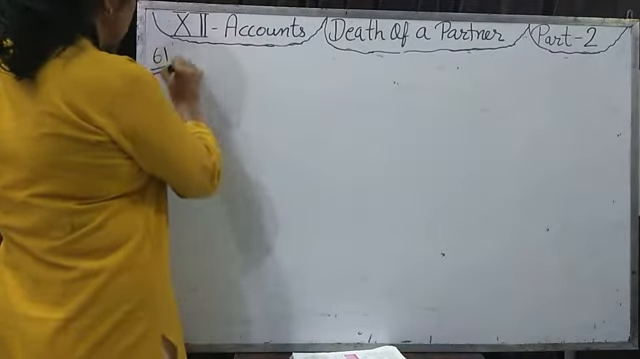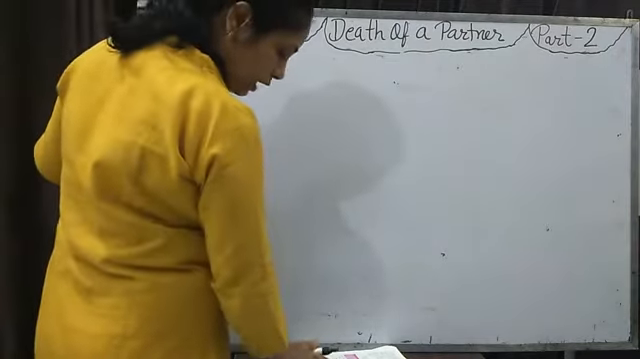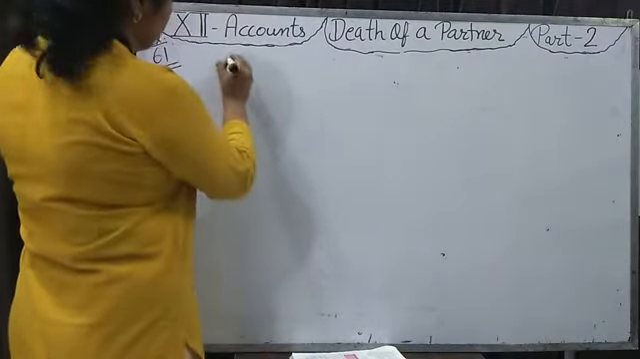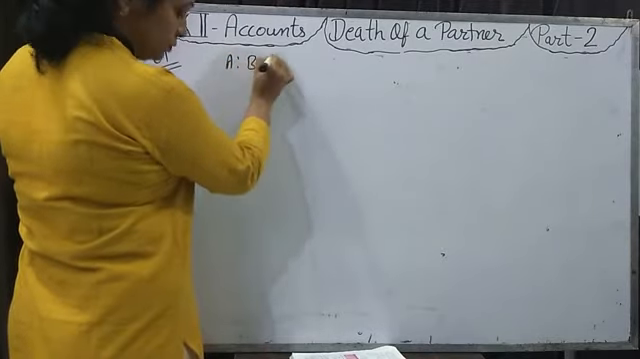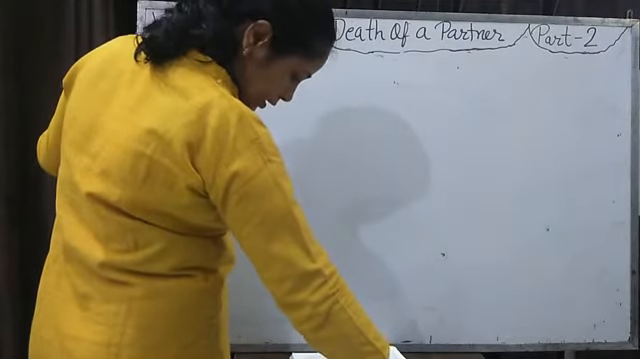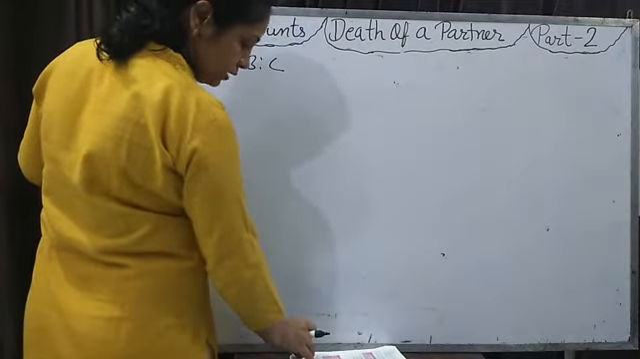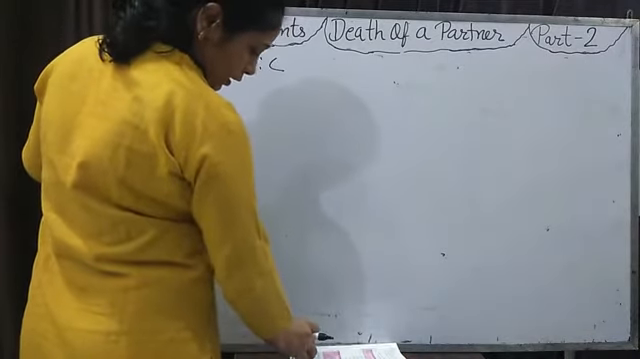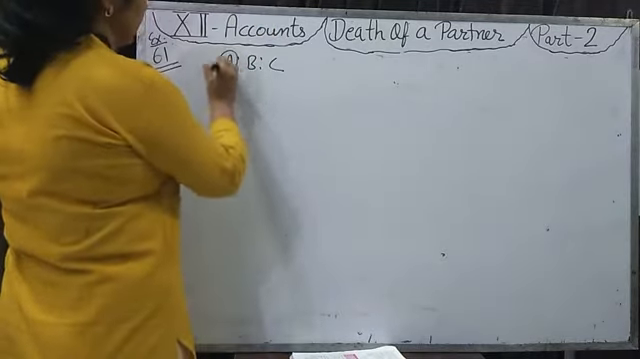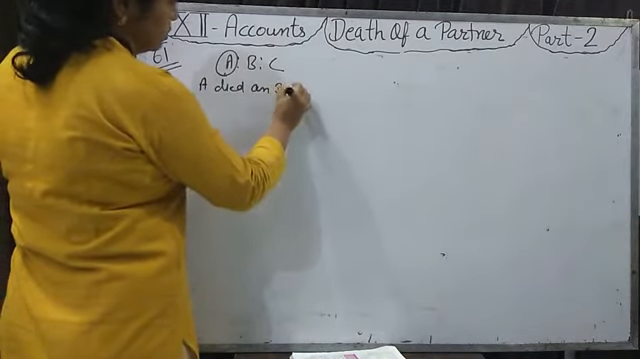Example number 61 in your book says A, B, C are partners in a firm who close their books on 31st March every year. Ratio is not given to you. If the ratio is not given, then the profit sharing ratio will be the same, 1:1:1. A died on 30th June